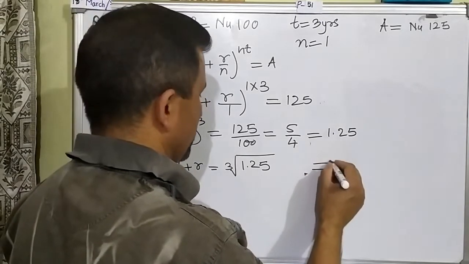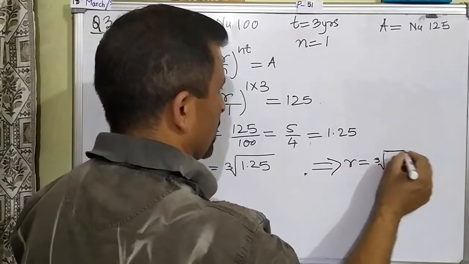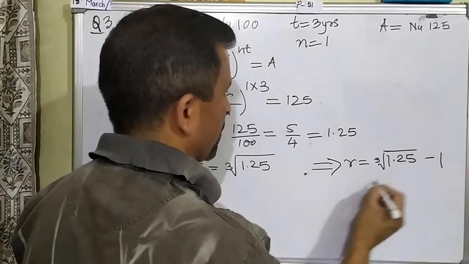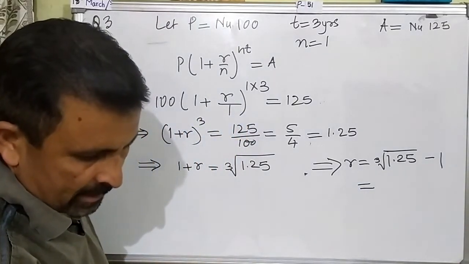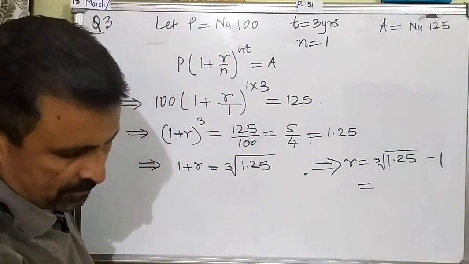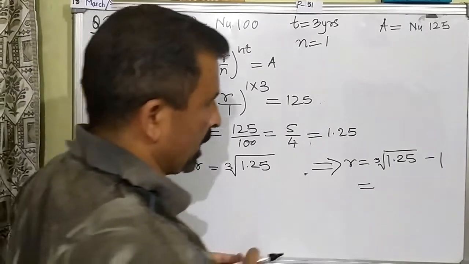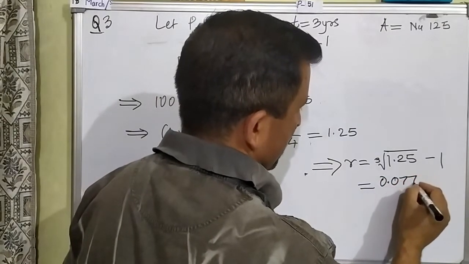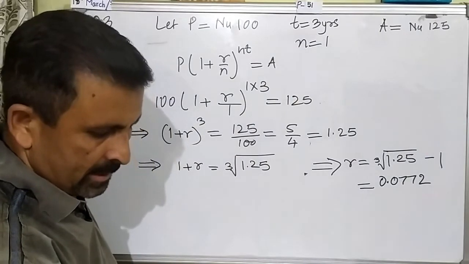So R will become equal to cube root of 1.25 minus 1. Now when you use the calculator and simplify, you will get the answer of this part as 0.0772. You got the value of R in decimal.